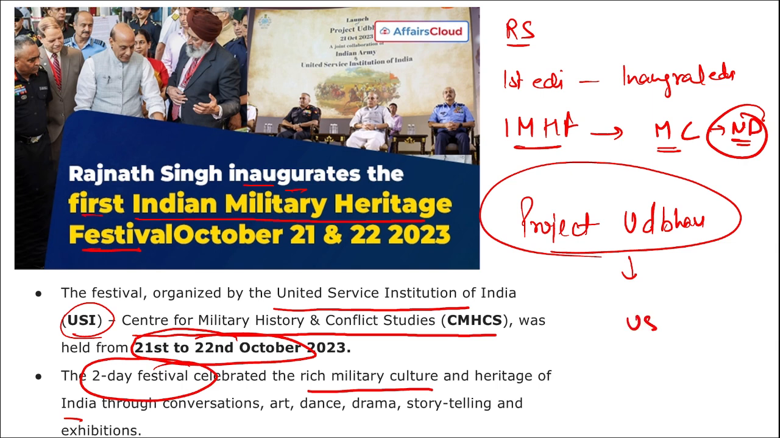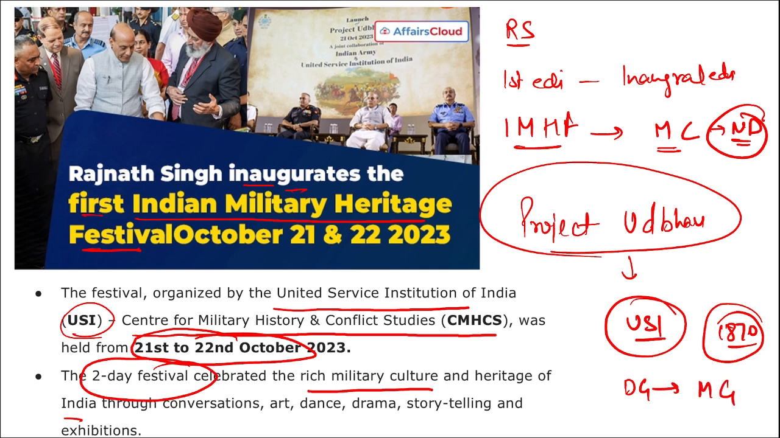If we talk about USI, right, the festival was organized by USI. What is USI? United Service Institution of India. Right, this is the oldest tri-service think tank of India. It has been working since 1970. Who is the Director General here? Major General BK Sharma, and the headquarters is in New Delhi.